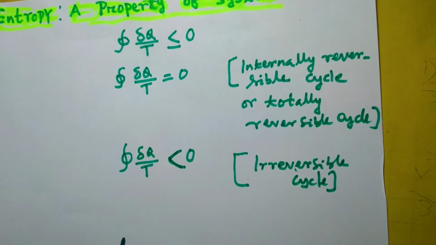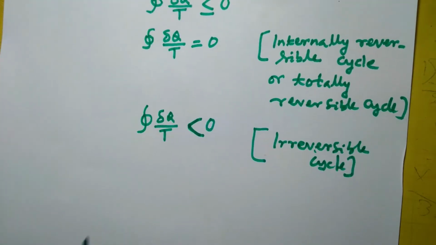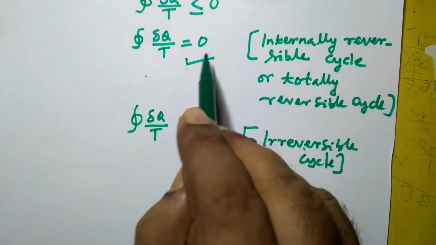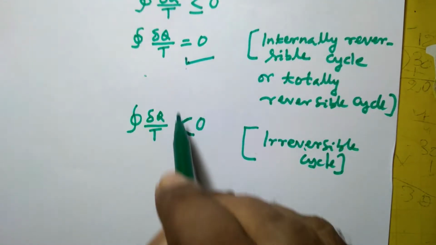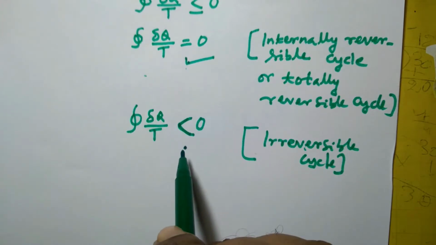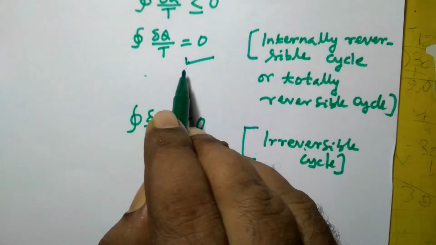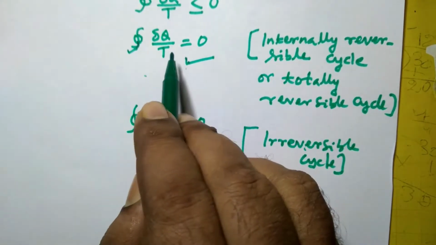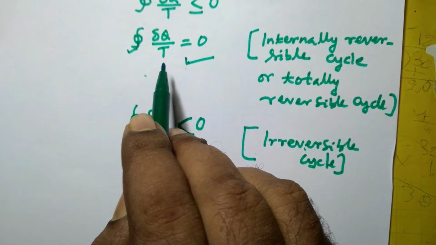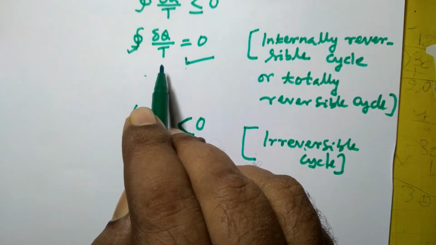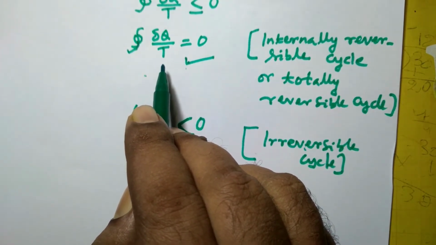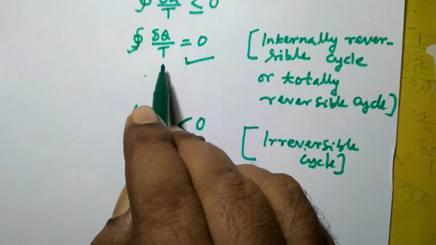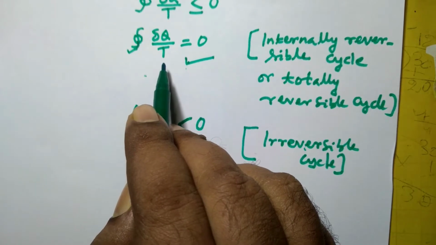So you see, this is the equality part of the Clausius inequality, and this is the inequality part, valid only for an irreversible cycle. But what about this equality? The cyclic integral of something is 0. The cyclic integral of which quantity is 0? That we must first understand in thermodynamics. What is that quantity of which the cyclic integral is 0?